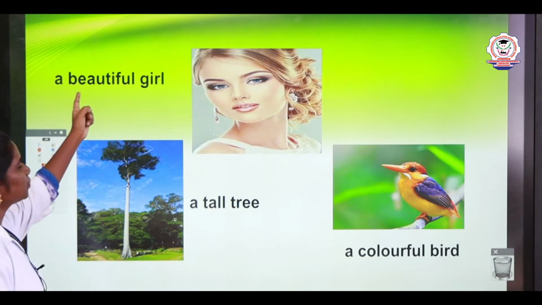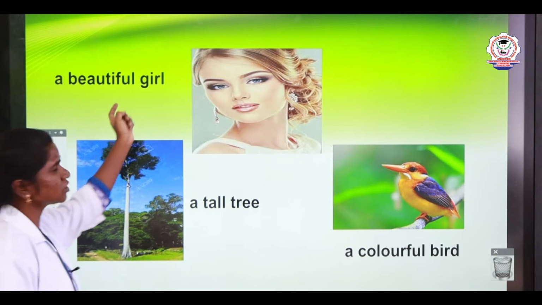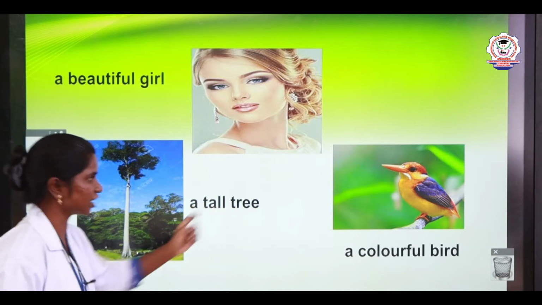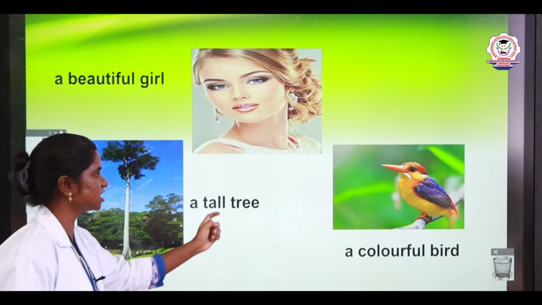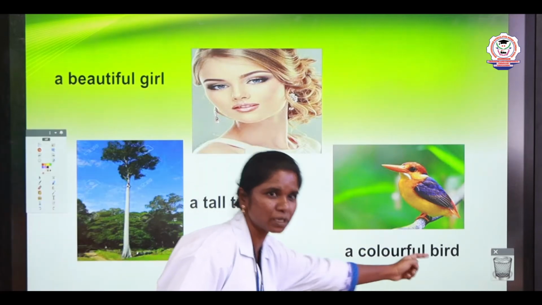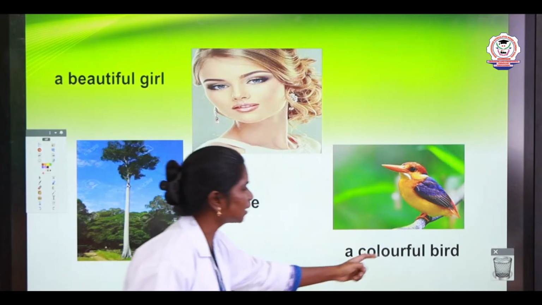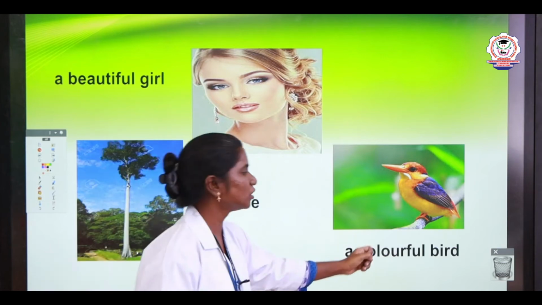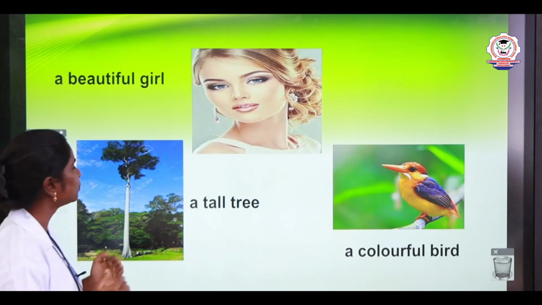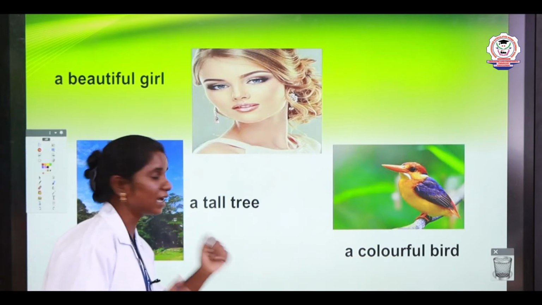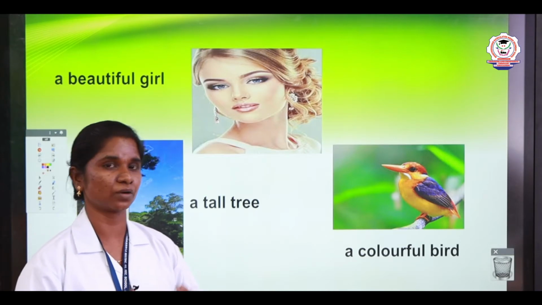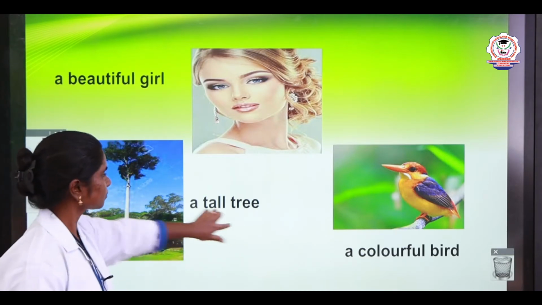Here, the word beautiful is the word which is talking about the girl, which is a noun. A tall tree. Tall is the word which is describing a tree, which is a noun. A colorful bird. Colorful is the word which is describing the word bird here. So, beautiful, tall, colorful, these are adjectives. They describe the noun. They modify the noun.